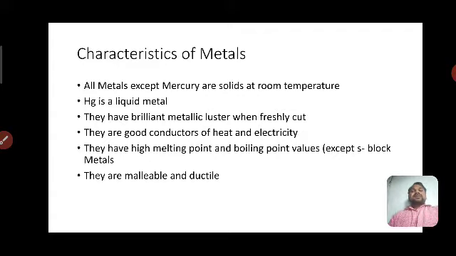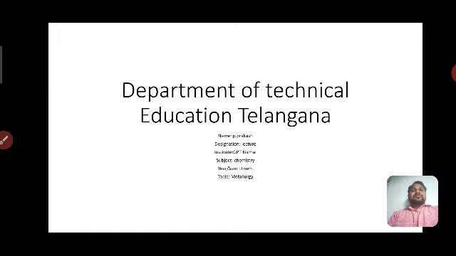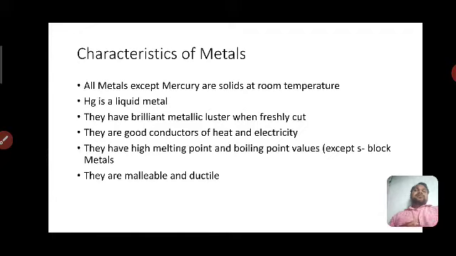And metals have a brilliant metallic luster nature. What is the luster nature? When we freshly cut the metal, that metal shows a shining nature, which we call luster nature.